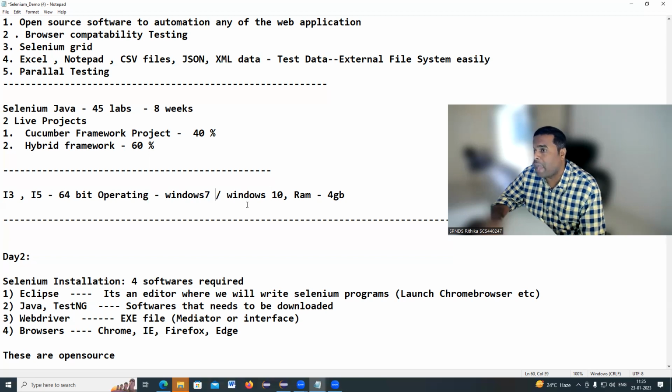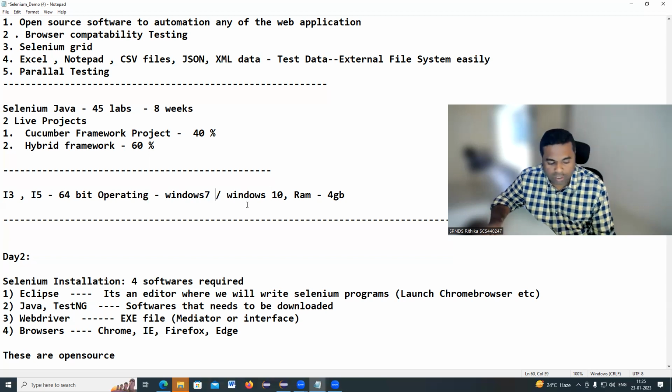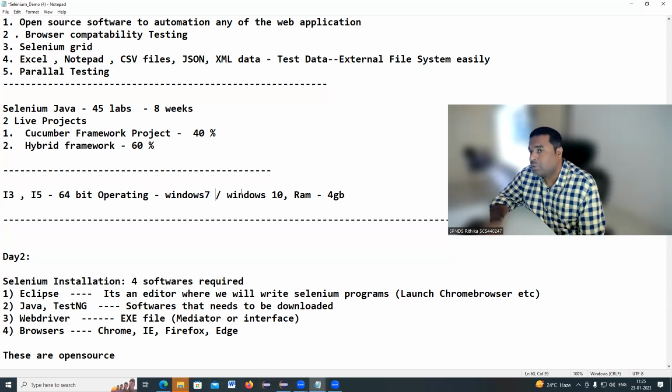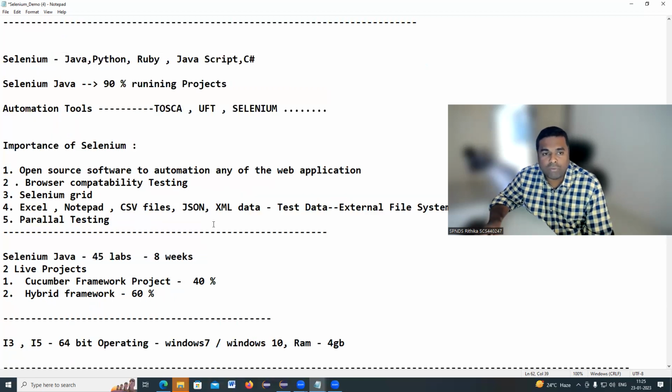People who are having Mac systems, because some people asked this kind of question, 1 or 2 people in the previous batch. So I'm telling you, the entire class we are covering on Windows only. In case you have a Mac laptop, get Windows installed, and after that you can install Selenium. In Mac, can we install Windows? Yes, we can. By default the Mac operating system will be available, but on some portion of the hard disk you can install Windows also. Check with the installation people.